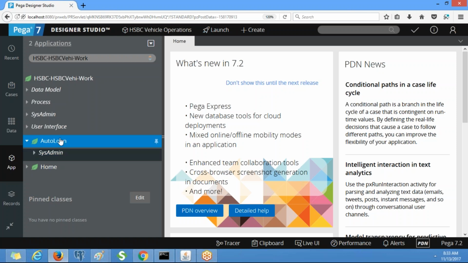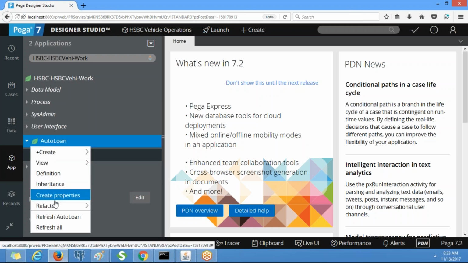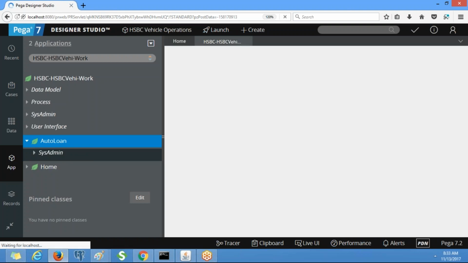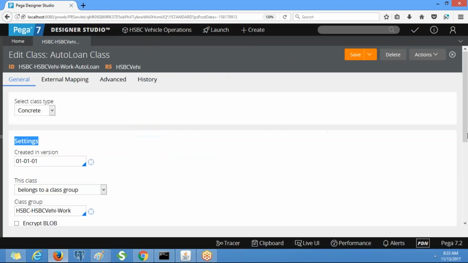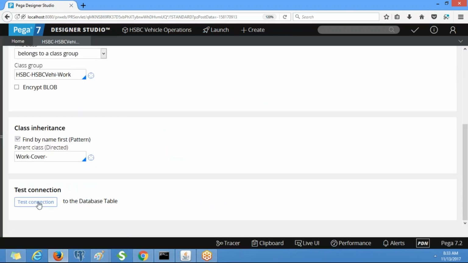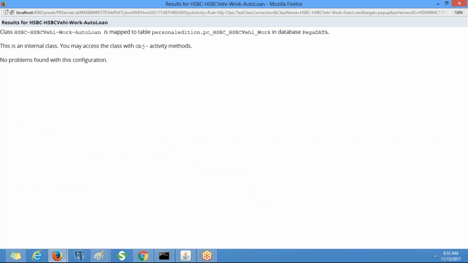Right click on the auto loan class, click on test connection, and you will see the table. So what is that table? PC_HSBC, right?